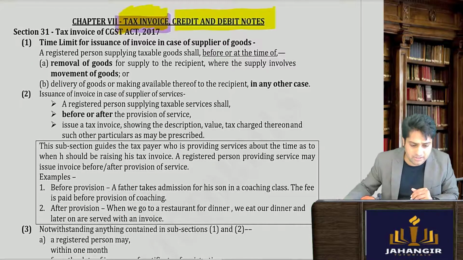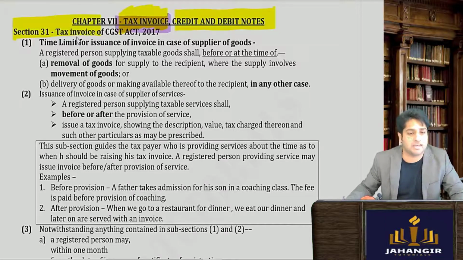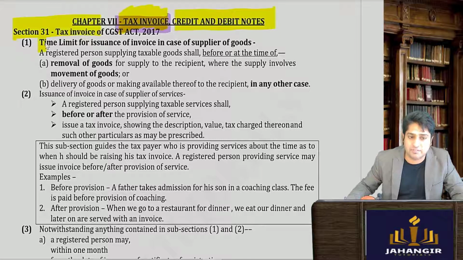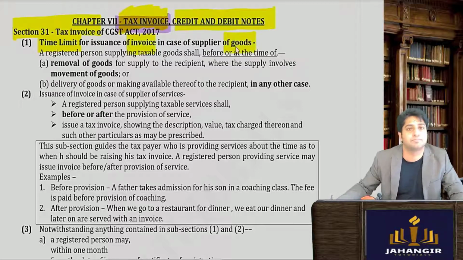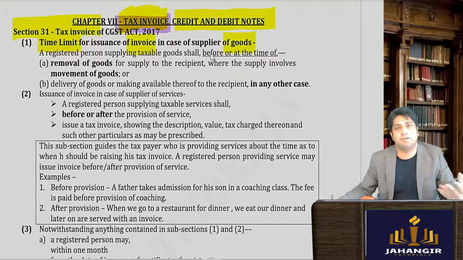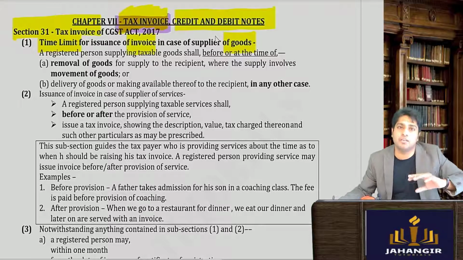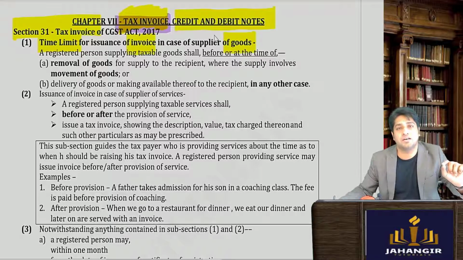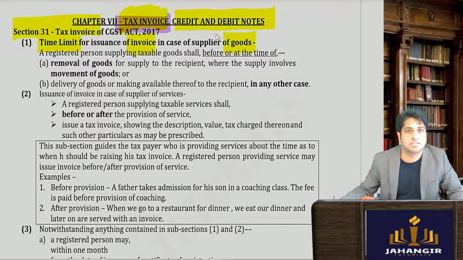Now section 31 covers the information with respect to tax invoice. First one, they are saying time limit to issue the tax invoice in case of supply of goods. So let's take a practical example, that we go in a shop to buy goods. When does the dealer issue the invoice to us?